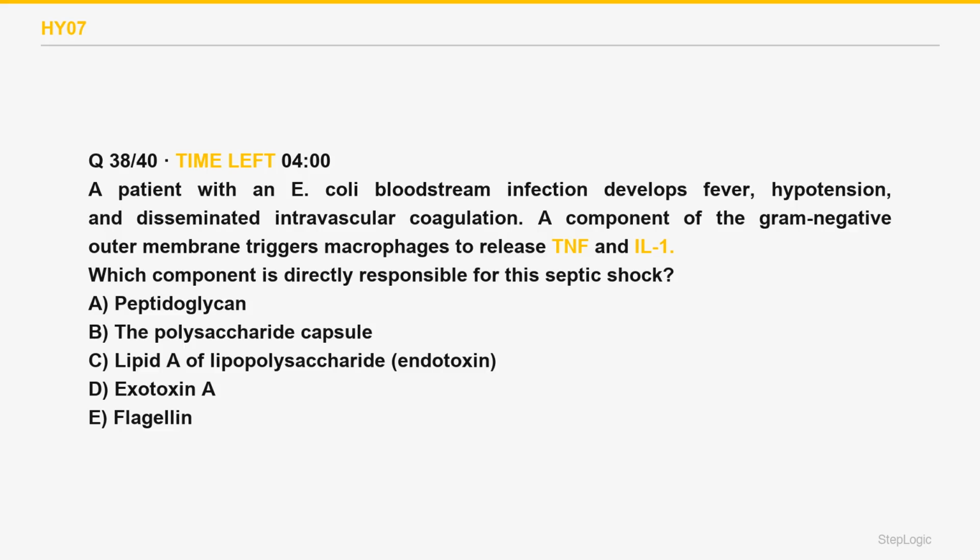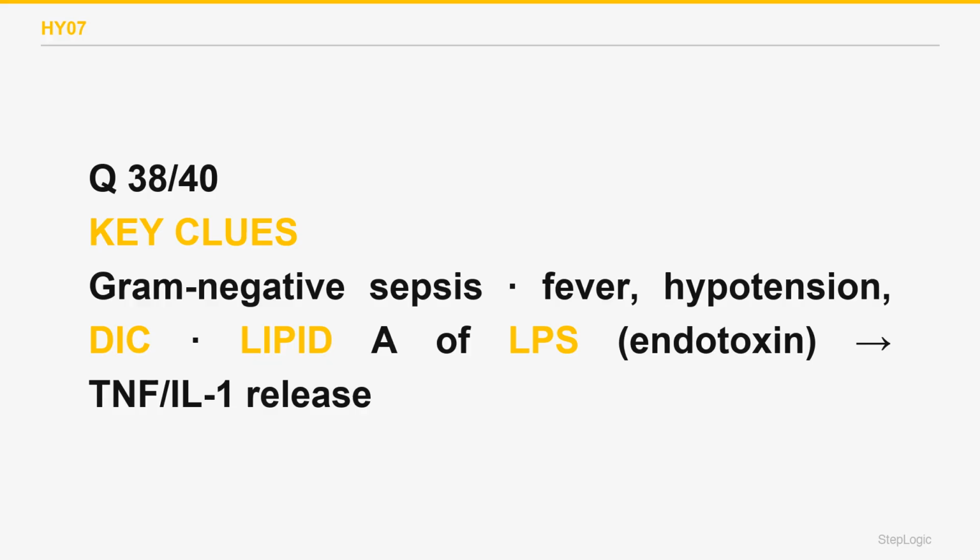Which component is directly responsible for this septic shock? A patient with an E. coli bloodstream infection develops fever, hypotension, and disseminated intravascular coagulation. A component of the gram-negative outer membrane triggers macrophages to release TNF and IL-1. Read the command, the component causing gram-negative septic shock: lipid A of LPS endotoxin.